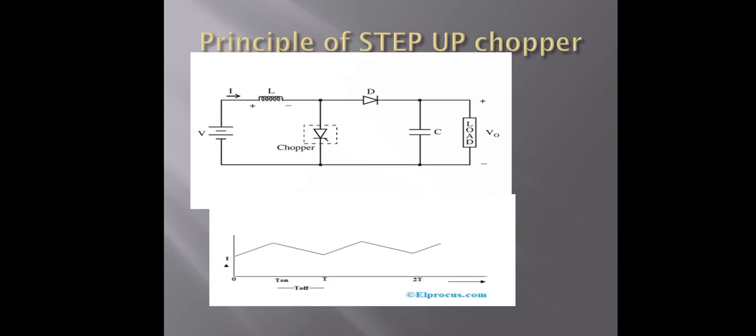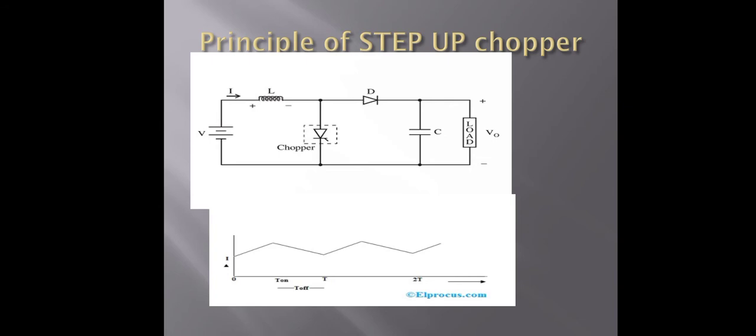The figure shows the circuit diagram of the step up chopper. A switch is connected, and this chopper is the switch. The switch has two conditions: switch on and switch off. The switch is connected across the inductor, and a filter capacitor is used across the load to make the output voltage V0 smooth. Then the diode D1 blocks the reverse flow of output current when the switch is turned on.